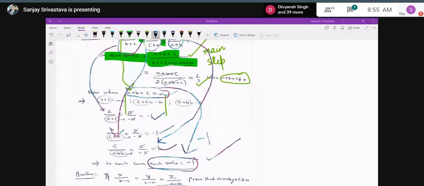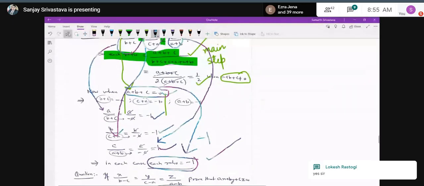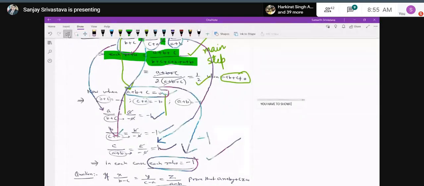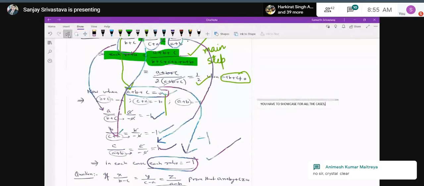Sir, no, sir. So in these type of questions, can we find either one or we have to solve both? No. In case they have not written that A plus B plus C equal to 0, then you have to proceed with only the first part. Okay, sir.